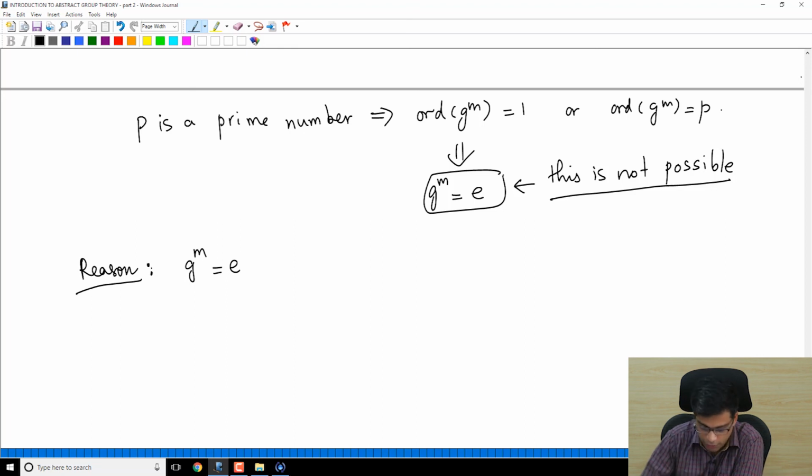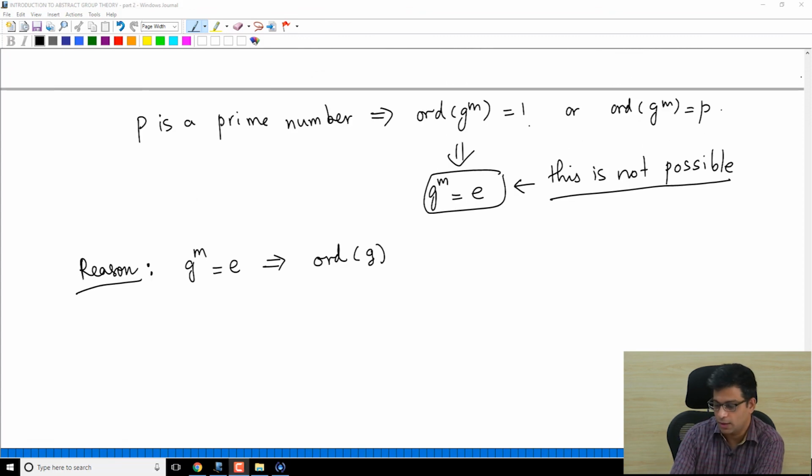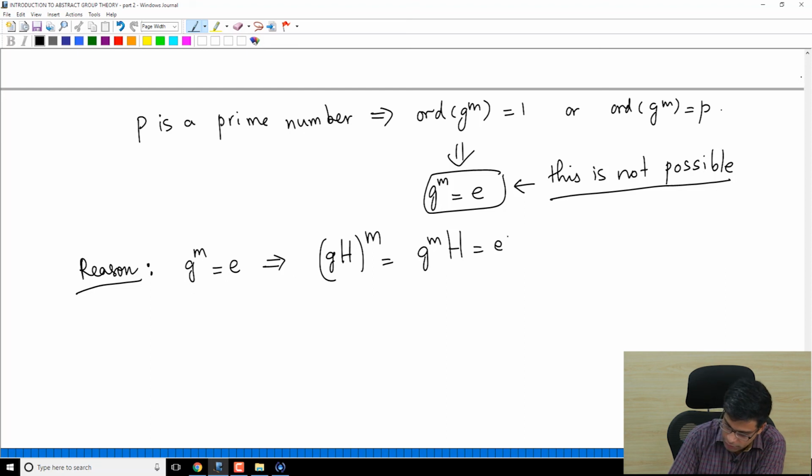this is not possible because G^m is the identity, right? Suppose G^m is the identity. So if the order of G^m, which we know is either 1 or P, is 1, then G^m is E, which I claim is not possible. So why is that? If G^m is E, then certainly (GH)^m is G^mH, which is EH, which is H. So (GH)^m is H.